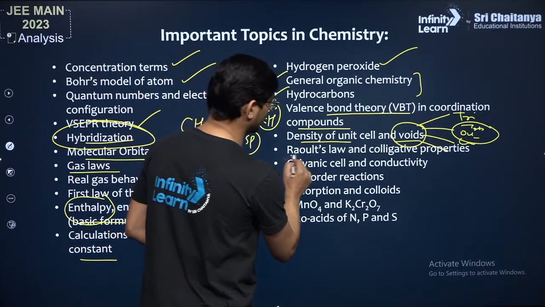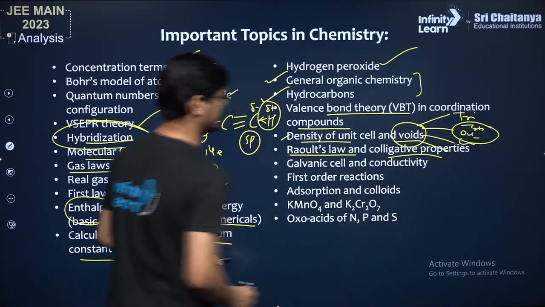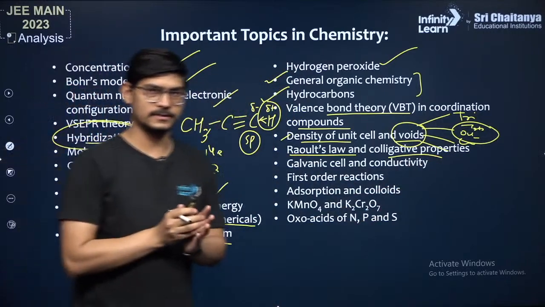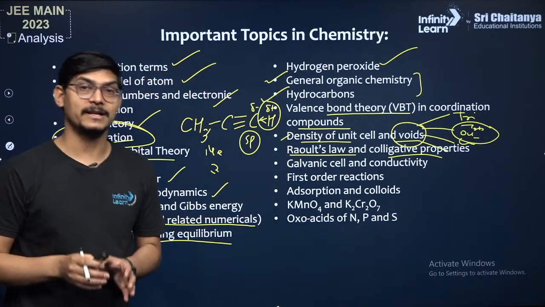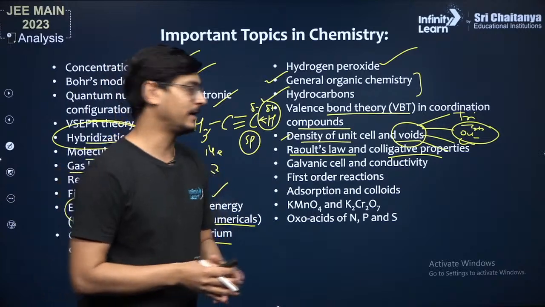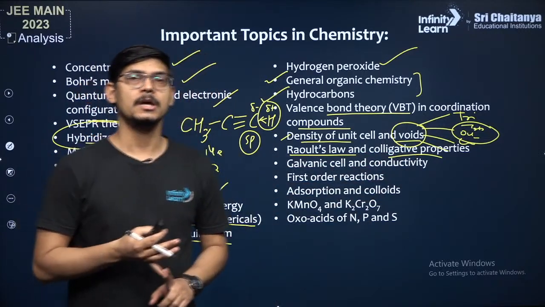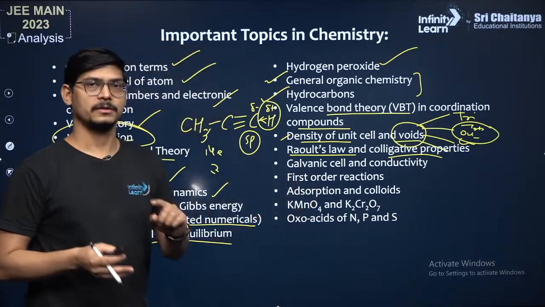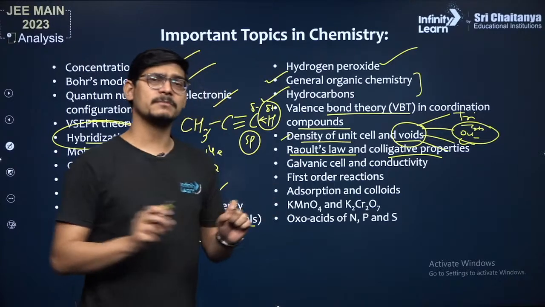फिर solutions में Raoult's law और colligative properties. Raoult's law के simple numericals, ठीक है, जो past years के हैं you solve that, right? Because after analysis it is important what you should do for the next examination. Then colligative properties, of course, relative lowering in vapor pressure, depression in freezing point, elevation in boiling point, osmotic pressure, सब simple concepts हैं.